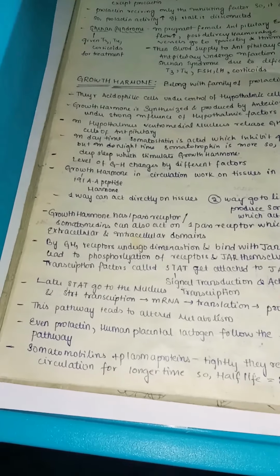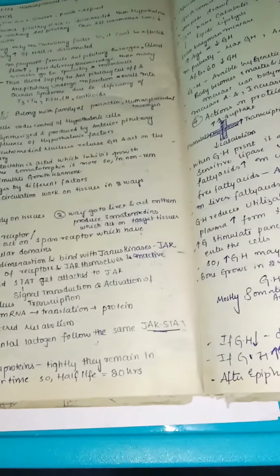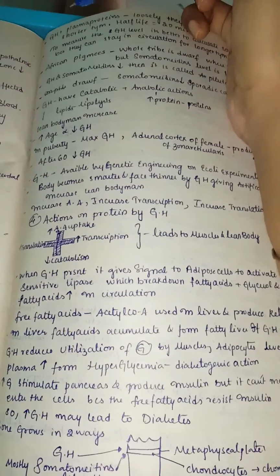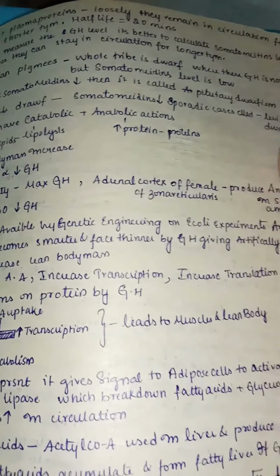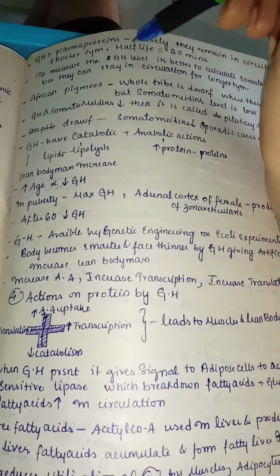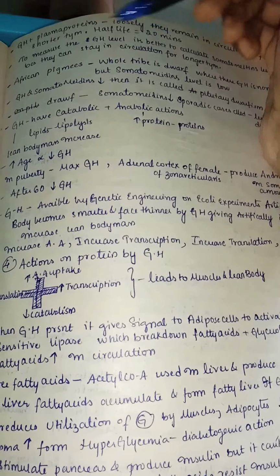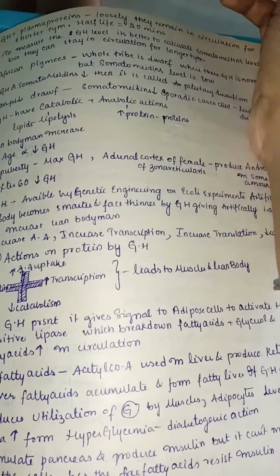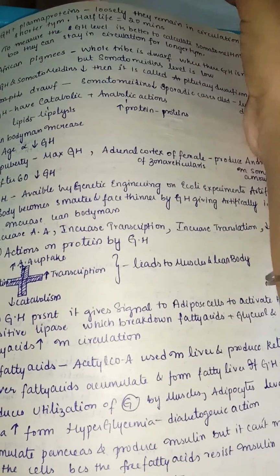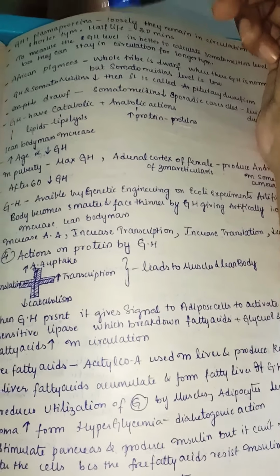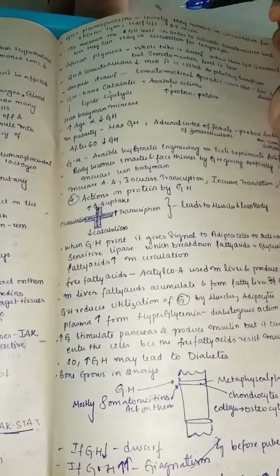So actually somatomedins, as we said, are always associated with plasma proteins, similar to thyroid hormone. As they are associated with plasma proteins, they have a long half-life, about 20 hours. Growth hormone is also bound to plasma proteins, but loosely bound, so it can easily get released and go to the target tissue. So its half-life is just 20 minutes. You can see a huge variation of half-life in somatomedins and growth hormone.